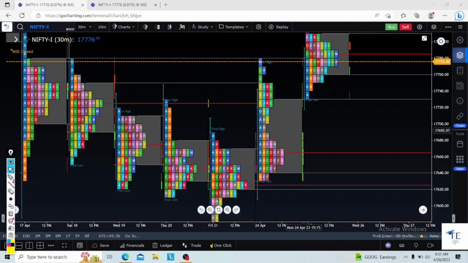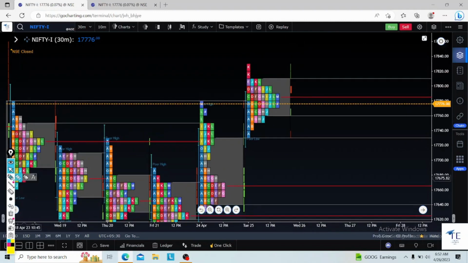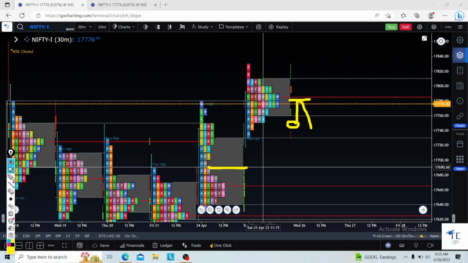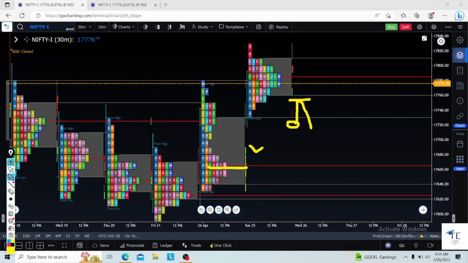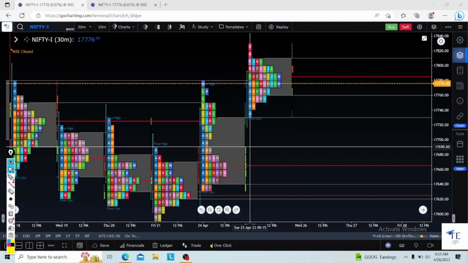So the second setup is simple. I will not go for a CE. If market is opening below value area low, on any open test drive, I will go for a PE with a direct target to clear this particular area. This area is 17,690, and I will trail my SL. Why? Because there is a chance market will come here and spend time, or market will directly hit here, or market will go up. We don't know. So I will trail my SL when market is reaching this particular 17,690.